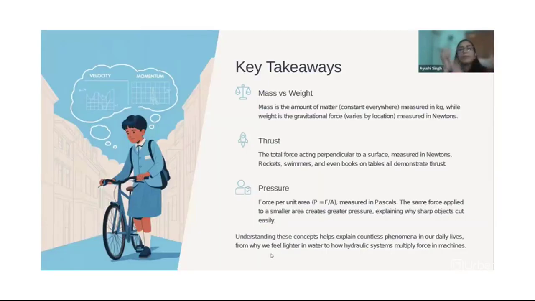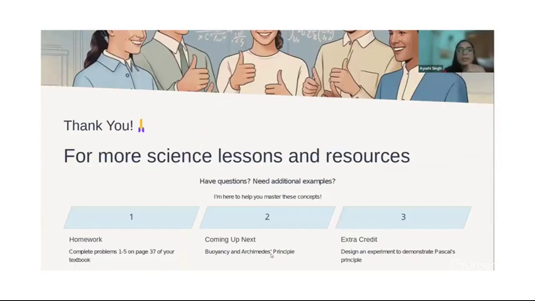Okay, so you have learned about mass and weight again. You learned about thrust and pressure, all these concepts. So thank you so much. As for these homeworks, just let me tell you, when we discuss in class, we'll talk about homework and all. For now, just try doing the quiz first, right? And this we have already done, so just ignore this.